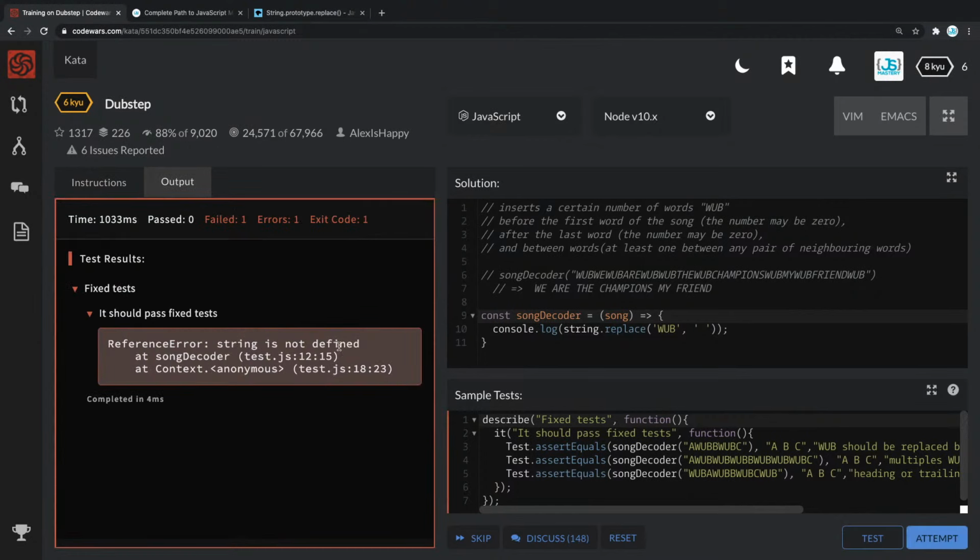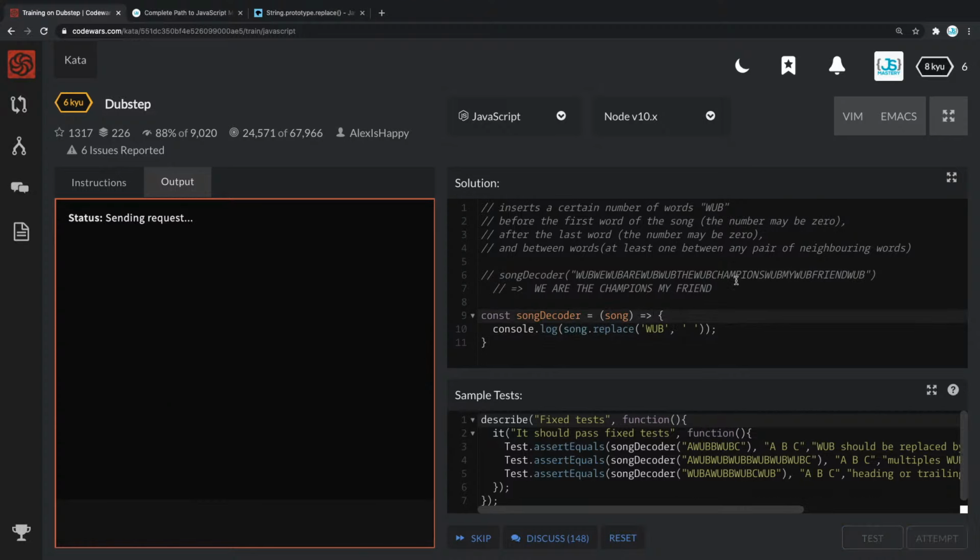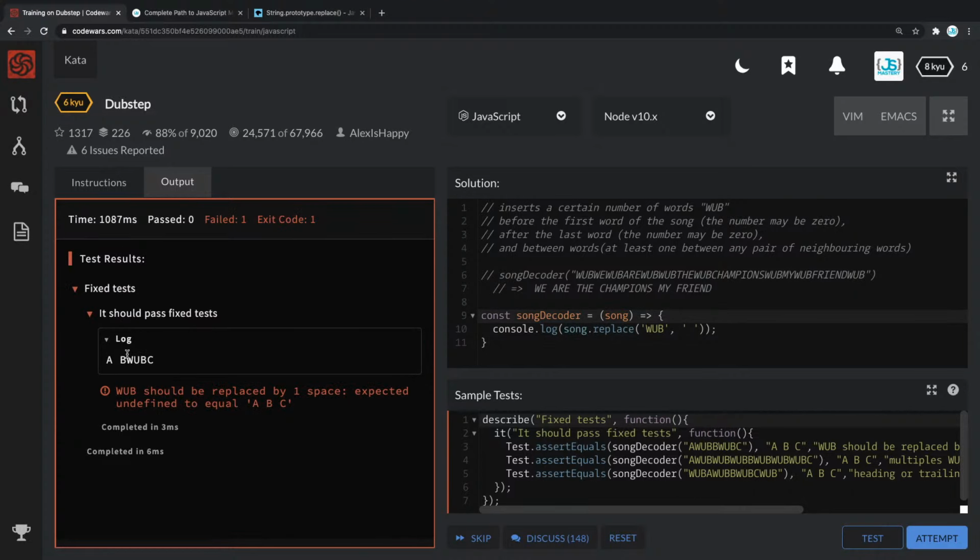Okay, string is not defined. Yeah, because we have to do song.replace. I'm gonna run another test. And there we go. What should we replace? Can we see the real output? I don't think we are.